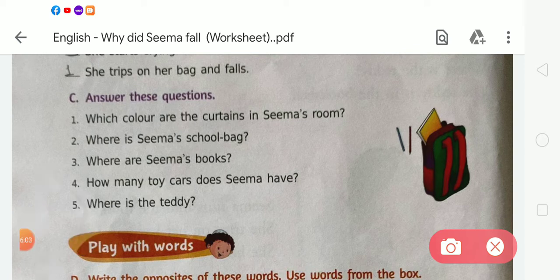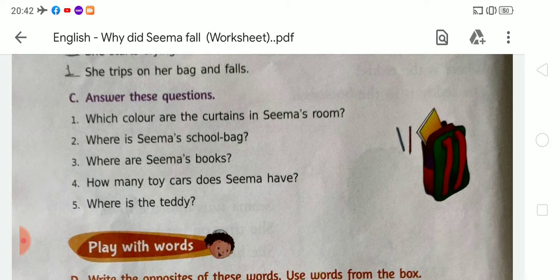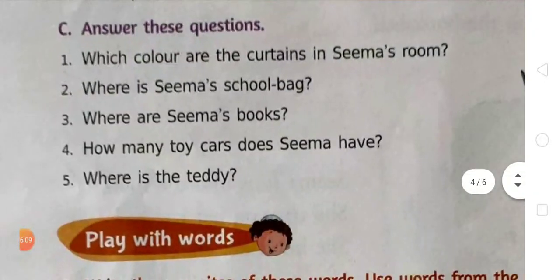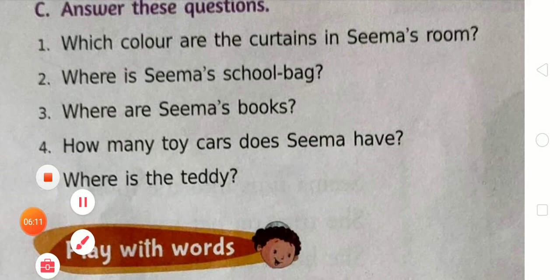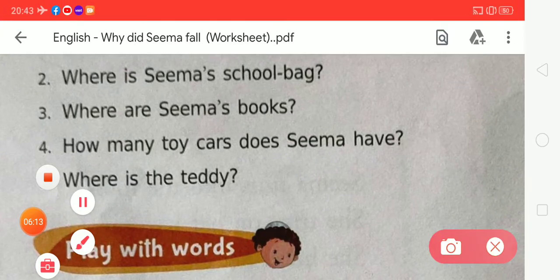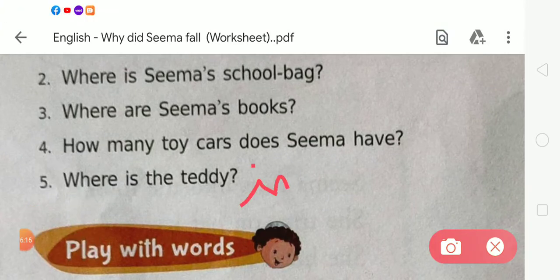Now next, in the last number, question number 5 is: where is the teddy? So, student, we know the place of the teddy. The teddy is in the bookshelf.